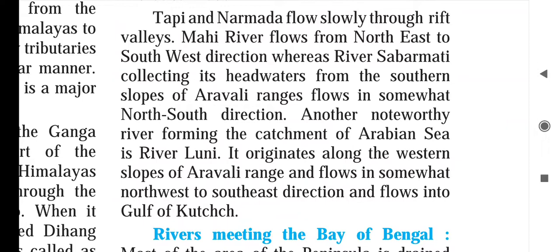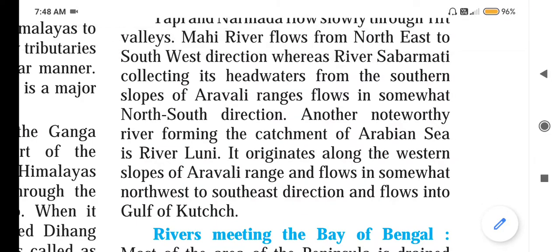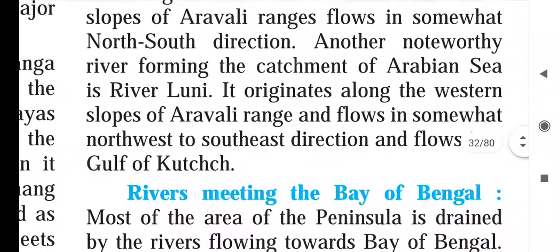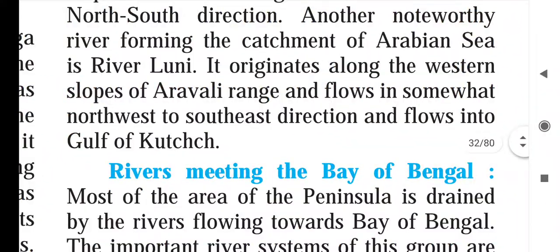Mahi river flows from northeast to southwest direction, whereas river Sabarmati collects its headwater from the southern slope of the Aravali ranges. Headwater means what? It means river Sabarmati gets its water from the Aravali ranges in a somewhat north-south direction. Another noteworthy river of the Arabian Sea catchment is Luni. It originates along the western slopes of the Aravali ranges and flows in a somewhat northwest to southeast direction into the Gulf of Kutch.